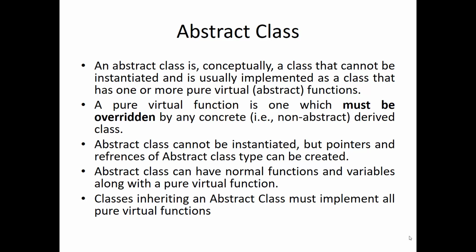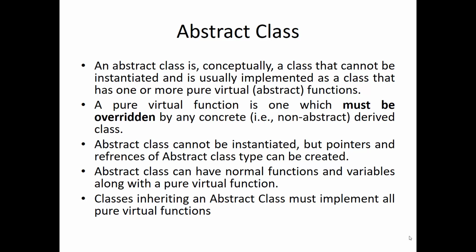Now, what do you mean by the concept of overriding? Suppose you have a parent class with a function called display. Using that parent class, you have derived a child class, and that child class also has the function display. So this concept is called the overriding concept. Okay.